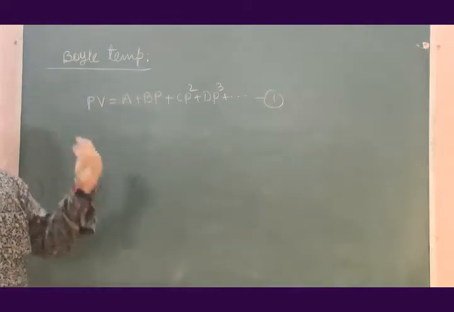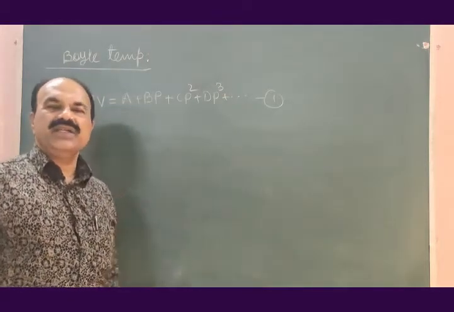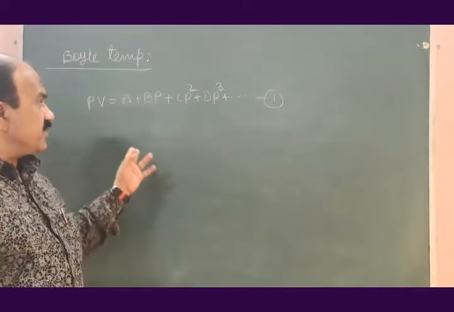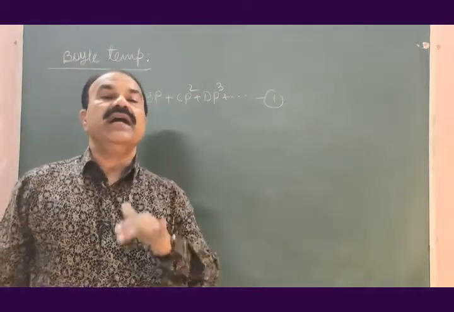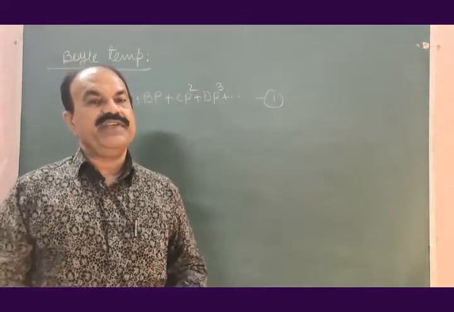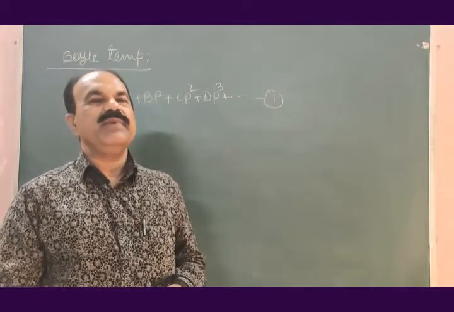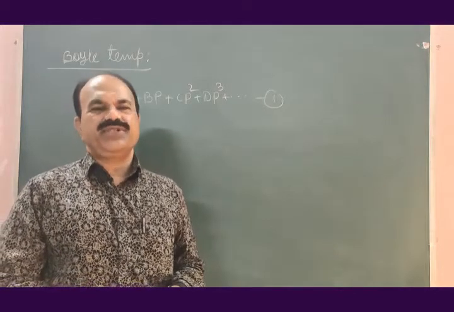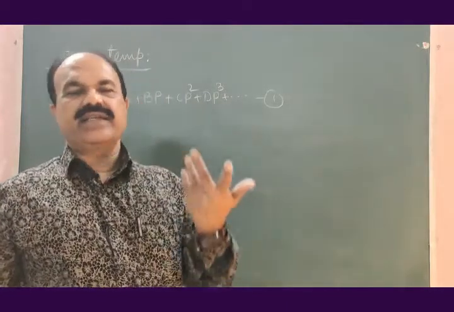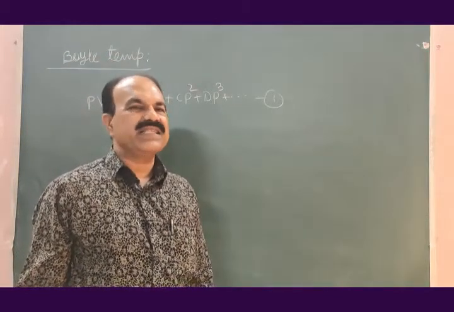We know the importance of this equation. A, B, C, D, etc. are the constants of a gas. These constants will be significant at high temperature, and less significant at low temperature. At low temperature, the constants such as C, D, etc. may be ignored because of their less significance.